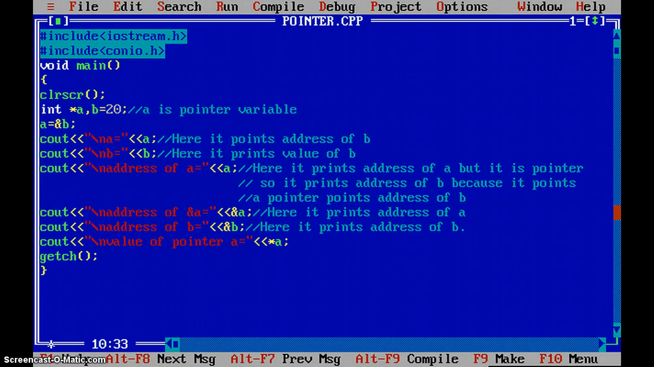Thus we have seen how pointers are declared. Pointers are declared by the asterisk sign, and they hold the address using the address-of operator, ampersand. After discussing this C++ example, I hope you understand how pointers are declared and how they hold the